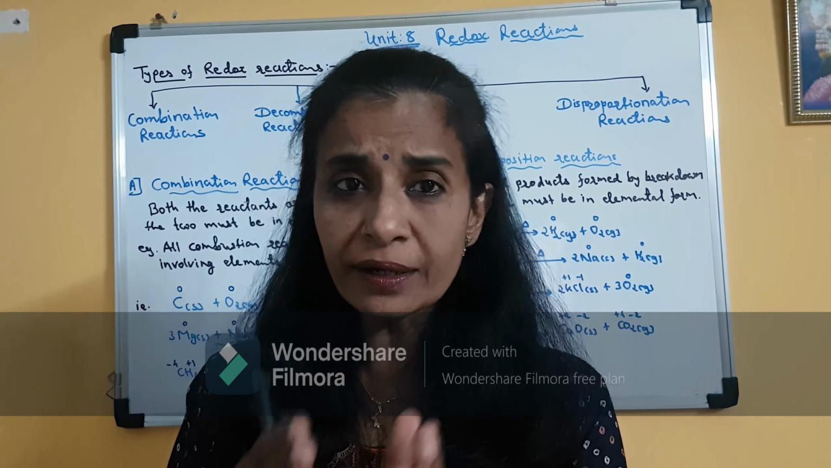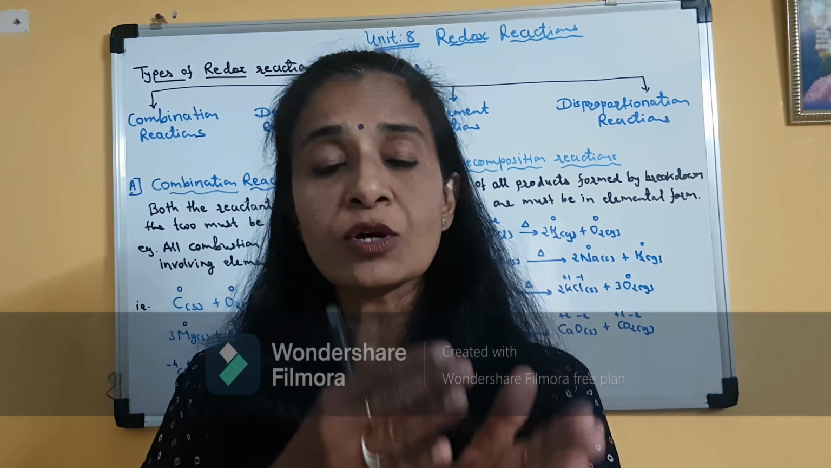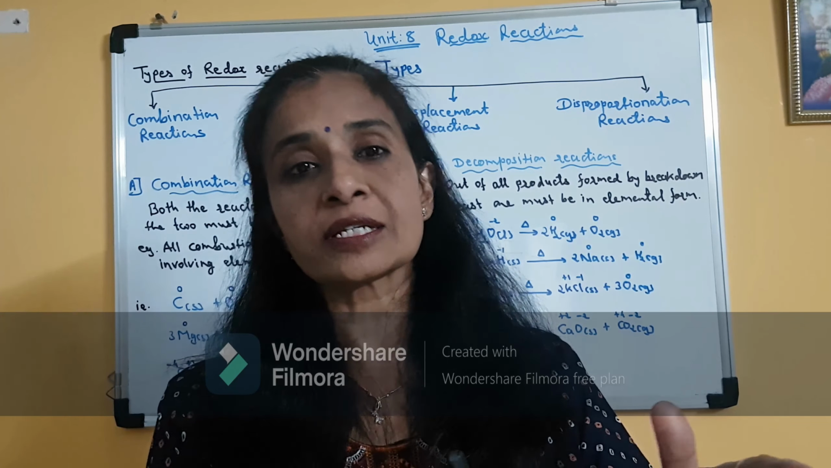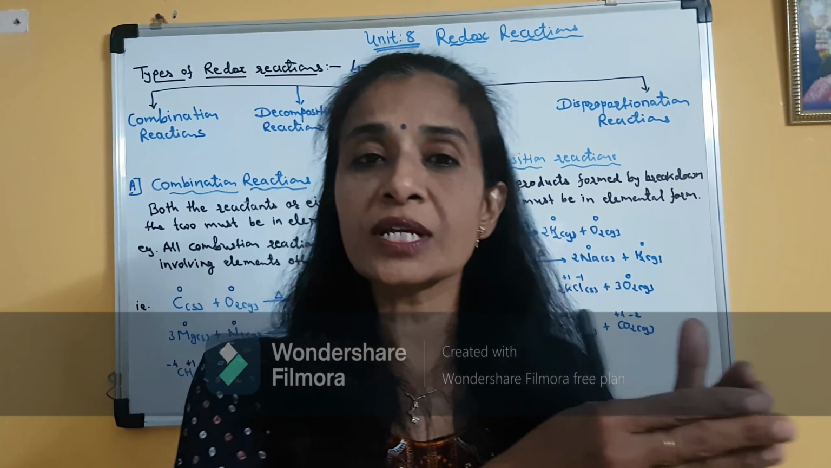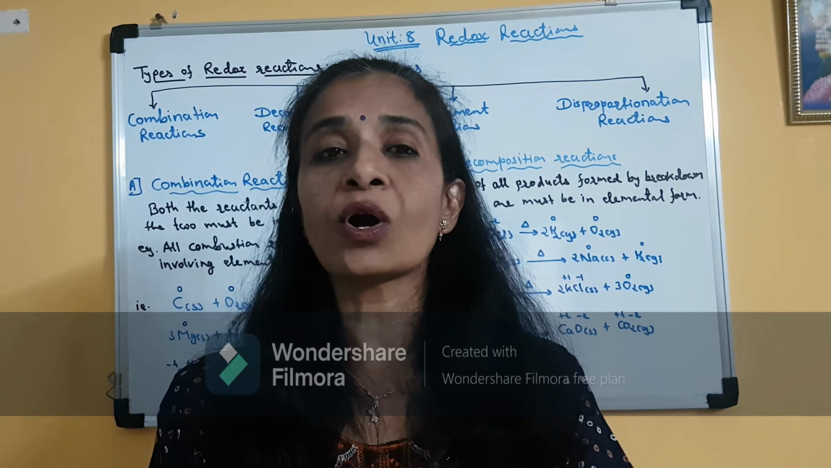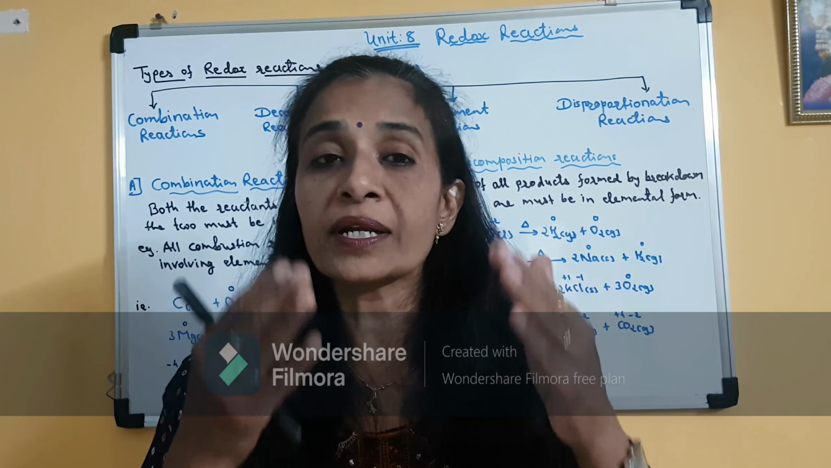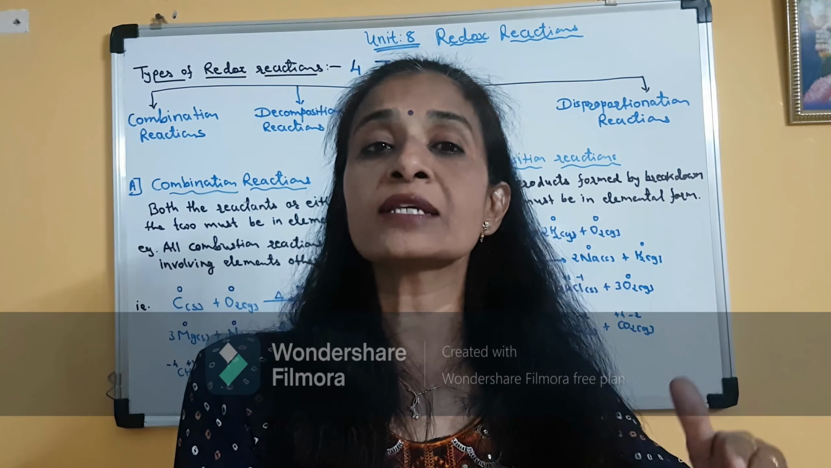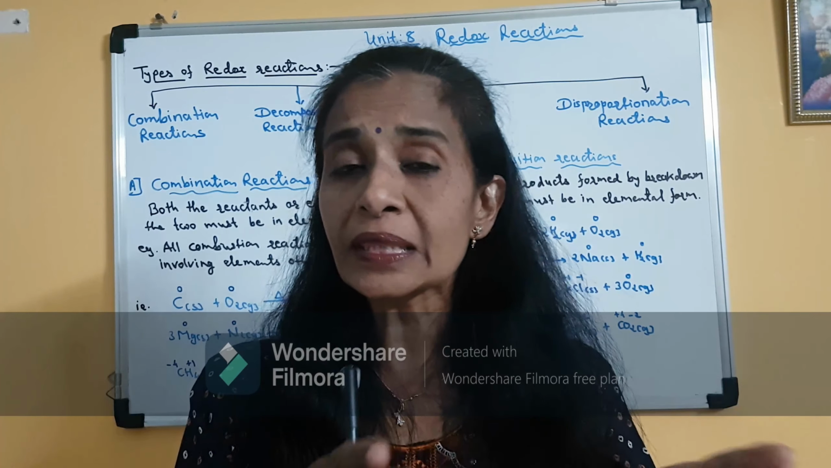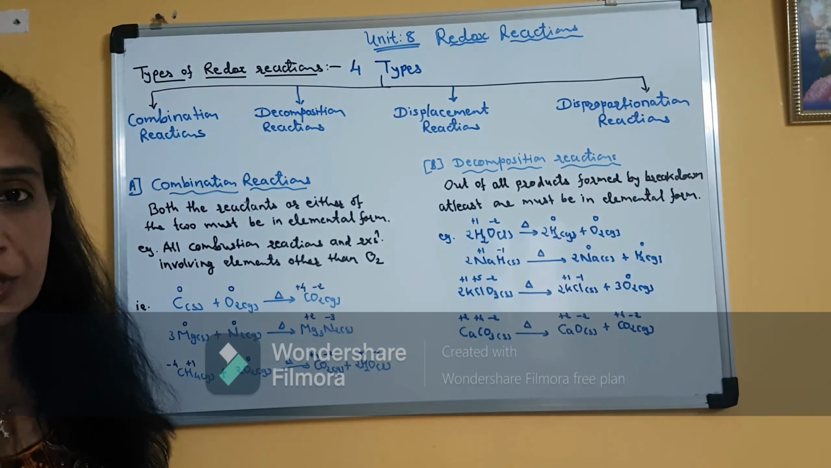Clear? So during reduction, the element or the ion or the compound accepts electrons or gains electrons, and that is how its oxidation state decreases. Its positive oxidation state decreases. The substance which undergoes reduction is called the oxidizing agent. It itself undergoes reduction, but it oxidizes the other element, and that is why it is known as the oxidizing agent. Clear? So keeping this in mind, now we will try to understand the types of redox reactions.